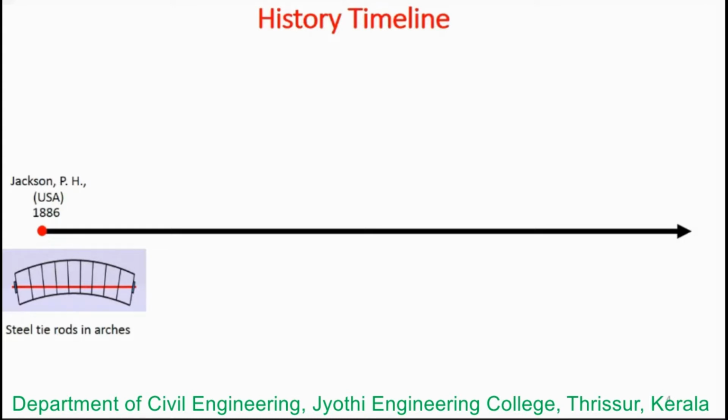What Jackson actually did was introduce a steel rod within the arch and increase its capacity by tightening the steel rod. The arch itself is already in compression. But if we introduce a steel rod and tighten it, the compression is further increased, and hence the capacity of the arch also increases.